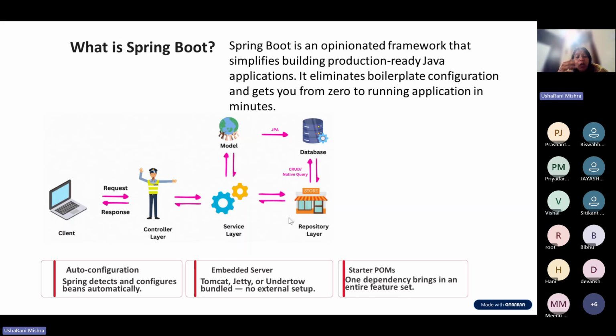That's all. It will auto configure, meaning it will load that bean automatically, as per the requirement. We will slowly see in detail how that magic happens. Then let me move to the next slide.